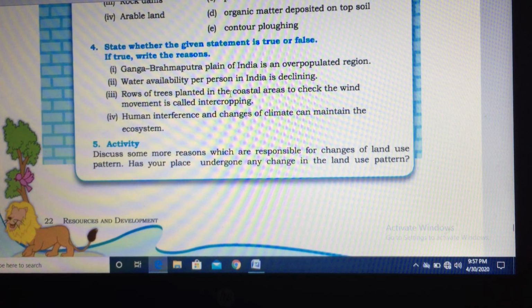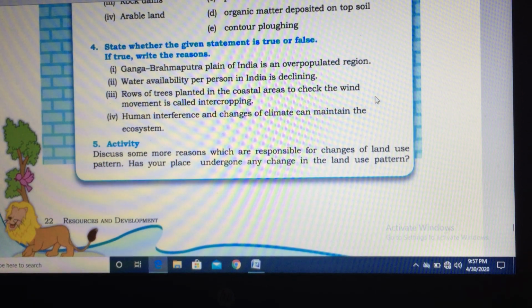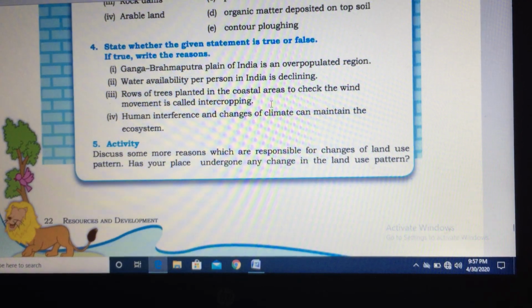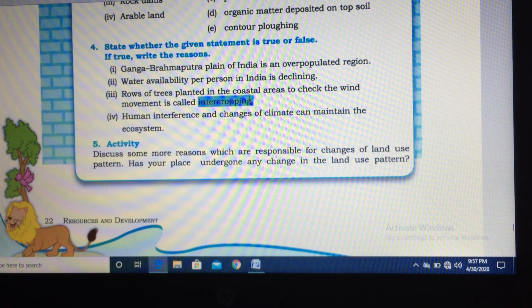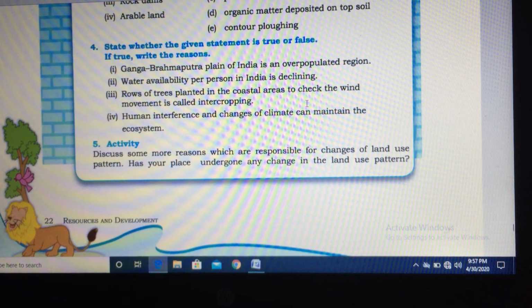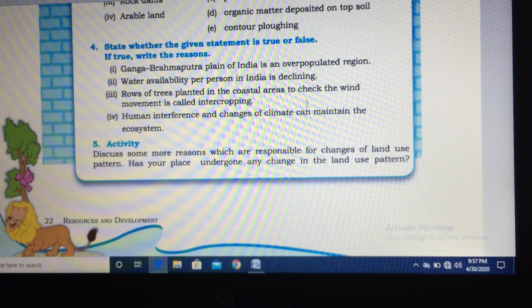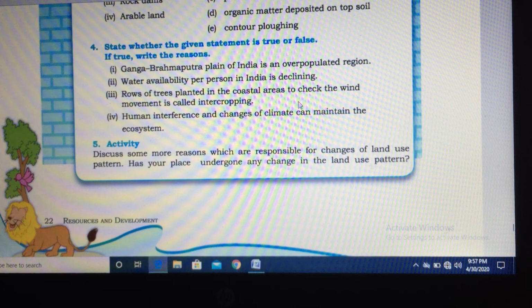Rows of trees are planted in the coastal areas to check the wind movement is called intercropping. No, this is false. Rows of trees planted in coastal areas is known as shelter belts. What is it called, children? Shelter belt. So this is a false statement.